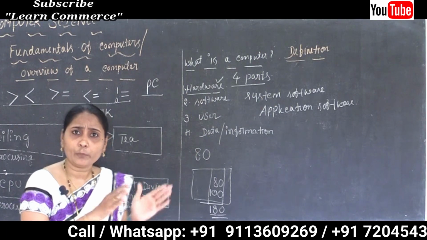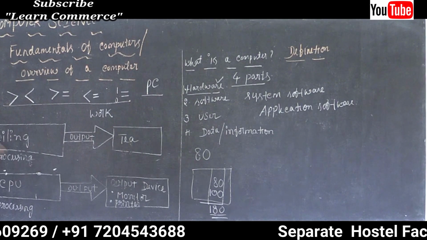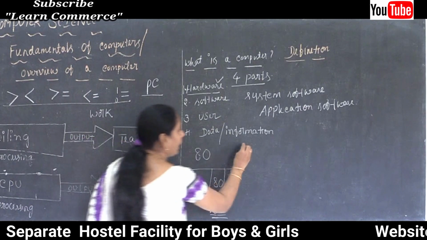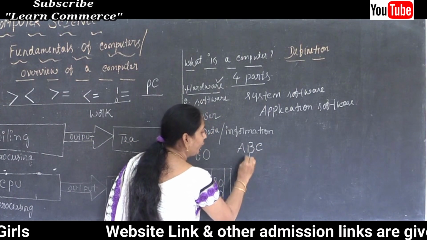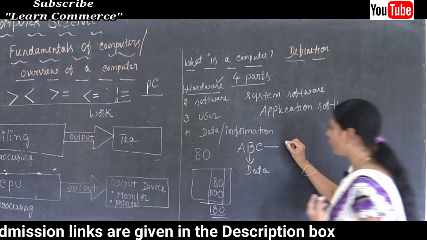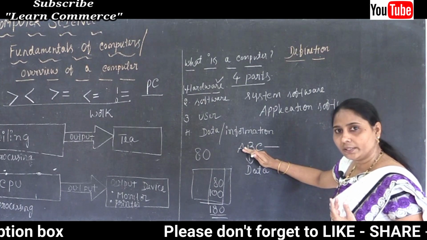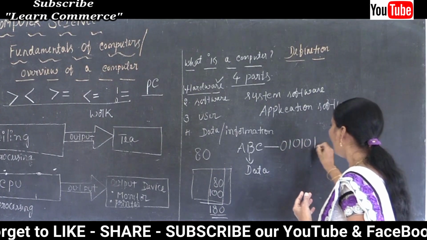Later, after inputting data into the computer, such data is converted into the binary form. Clear this point here? After inputting, maybe I added A, B, C. Now it is called as the data, and after that the computer converts the data into the binary form.